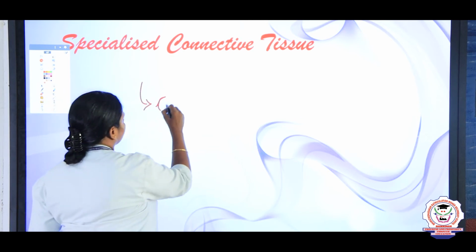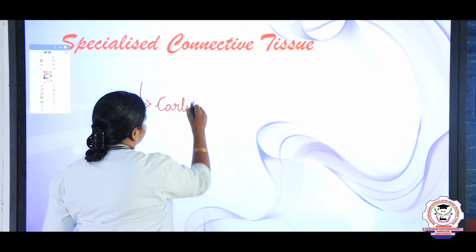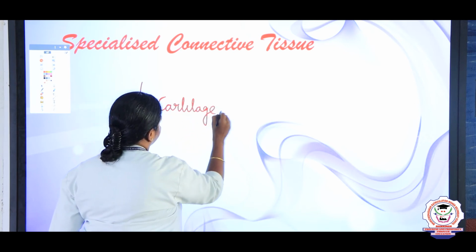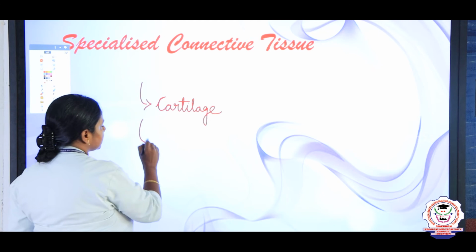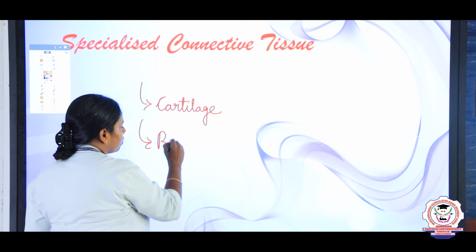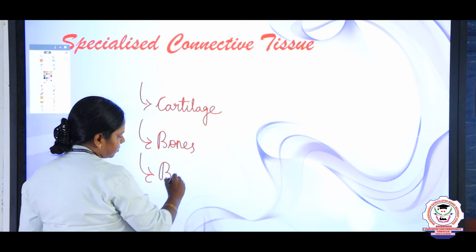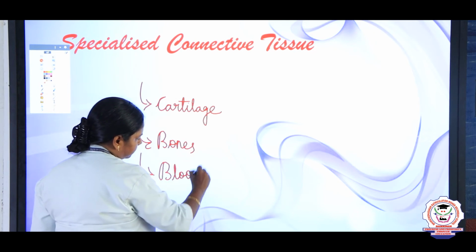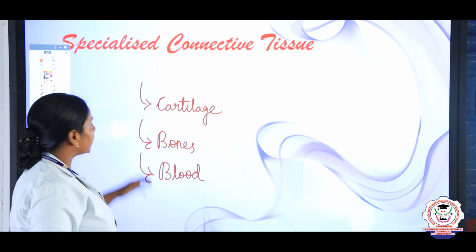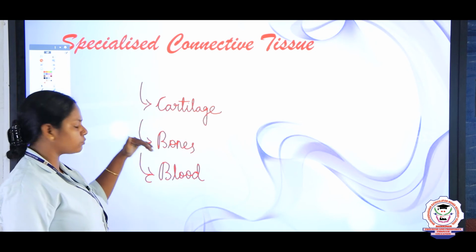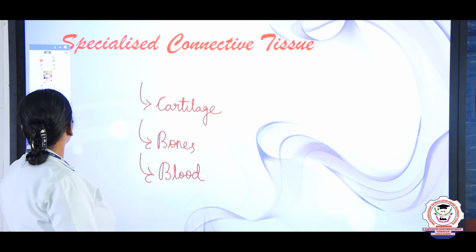One is cartilage, bones and blood. So what are the three types of specialized connective tissue children? Cartilage, bones and blood.